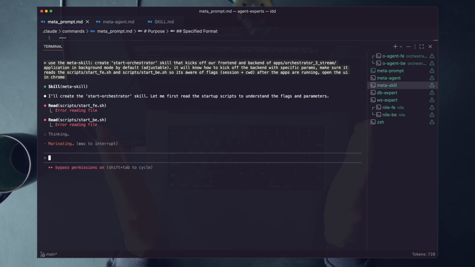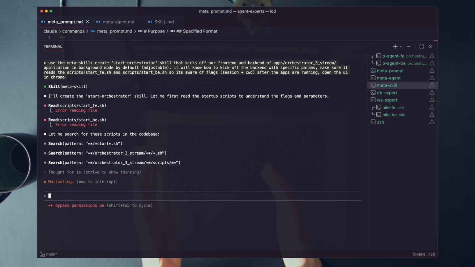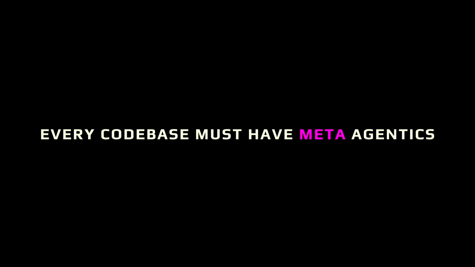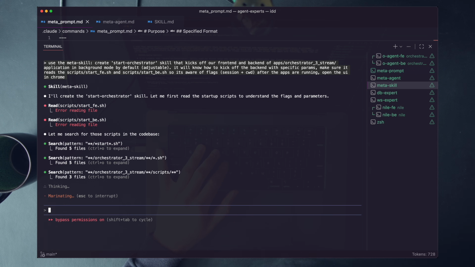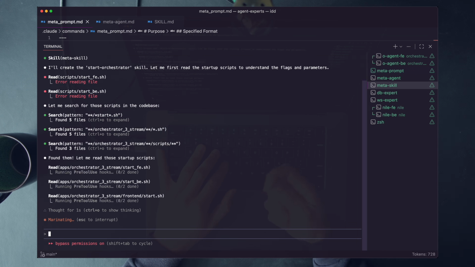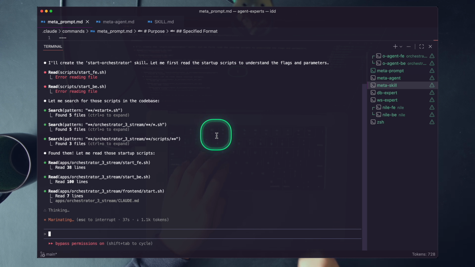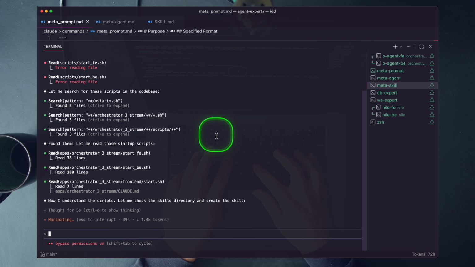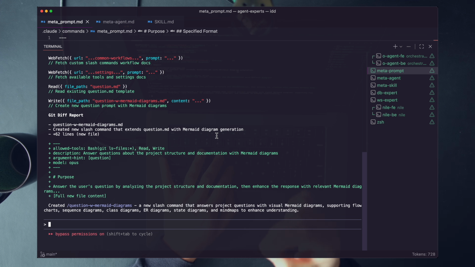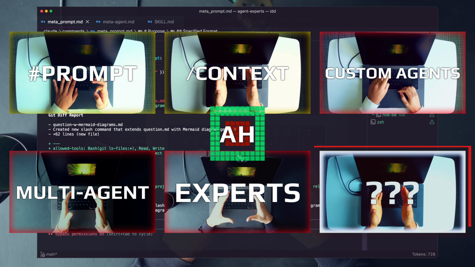There is no code base I create that does not have meta-agentics. Every code base must have meta-agentics. Let this be a reminder to always use and have a stack of these ready to go to help you build out the next thing. They serve as the foundation to quickly spinning up new agentic layers, which will be the topic of discussion in the final Agentic Horizon lesson.